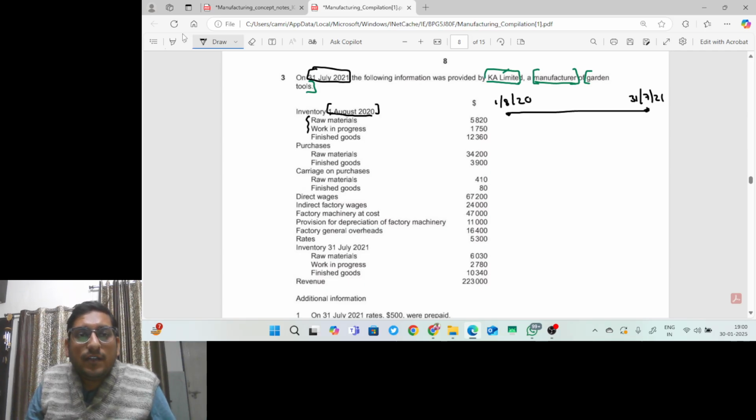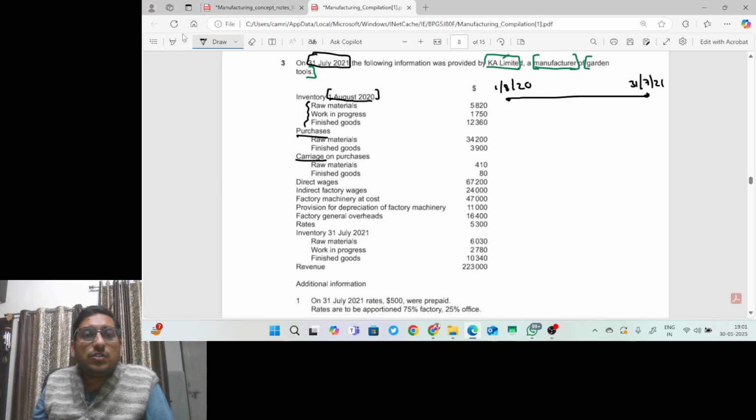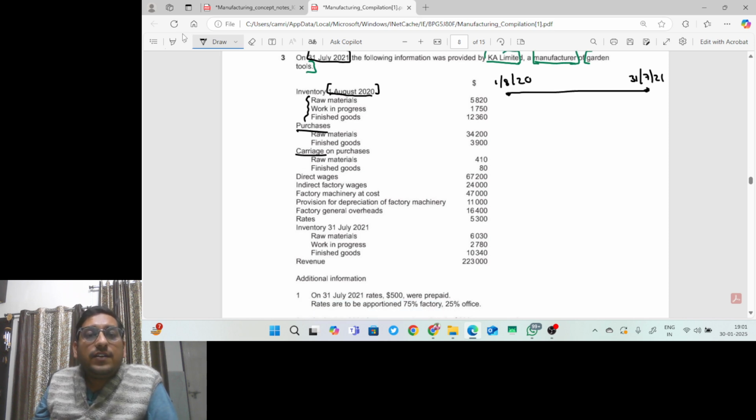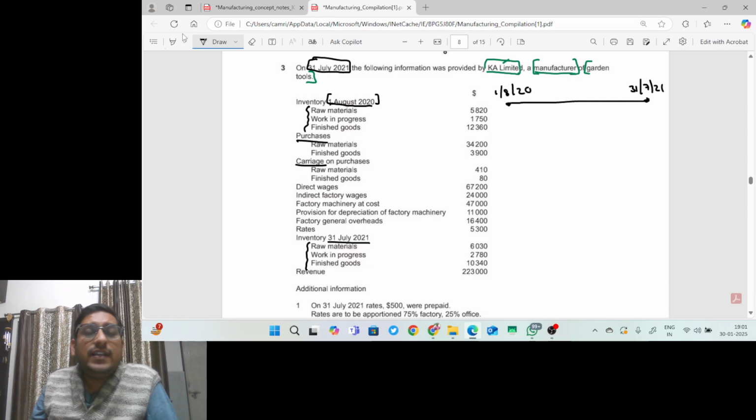Can I say the opening inventory of raw material, WIP and finished goods is given to us? Right? Purchases is given, carriages are given, direct wages, indirect factory wages, factory machinery at cost, provision for depreciation, factory general overheads, rates, closing inventory on 31st July, revenue is given. Now let us quickly tag where it will go. So let us understand. Can I say raw material will go to the manufacturing account under raw material consumed? WIP is also a part of the manufacturing account for sure. So this will also go to the manufacturing account.